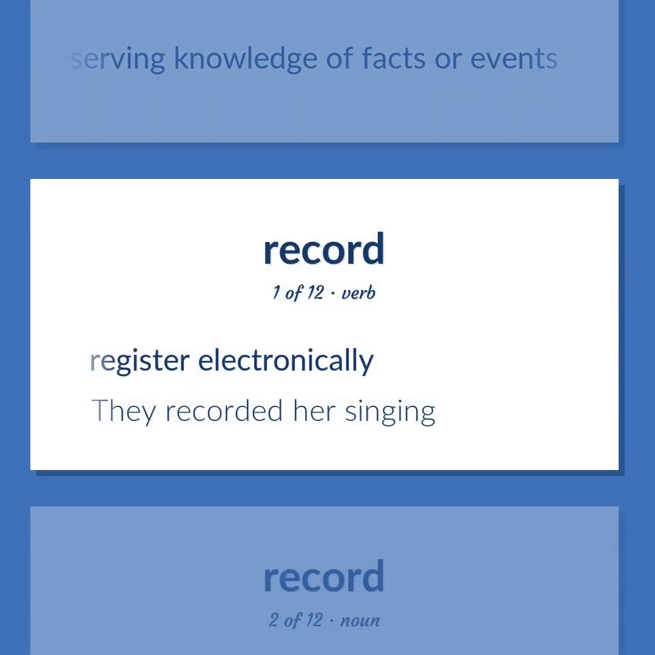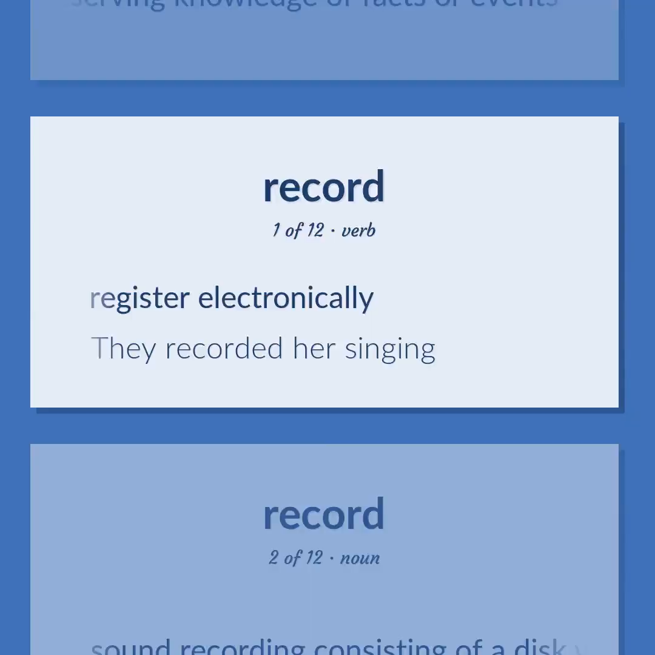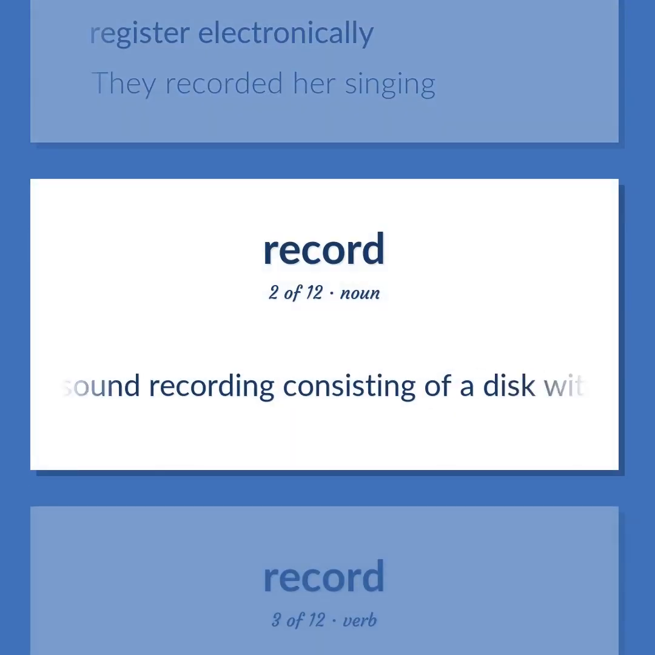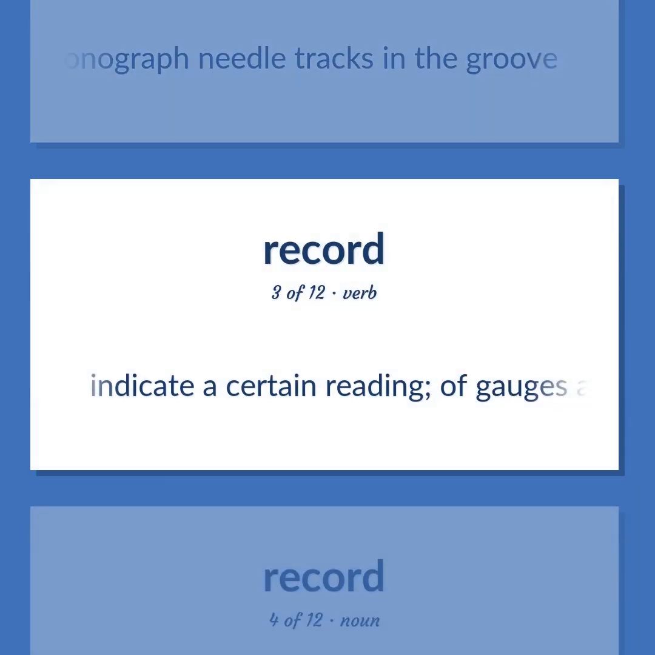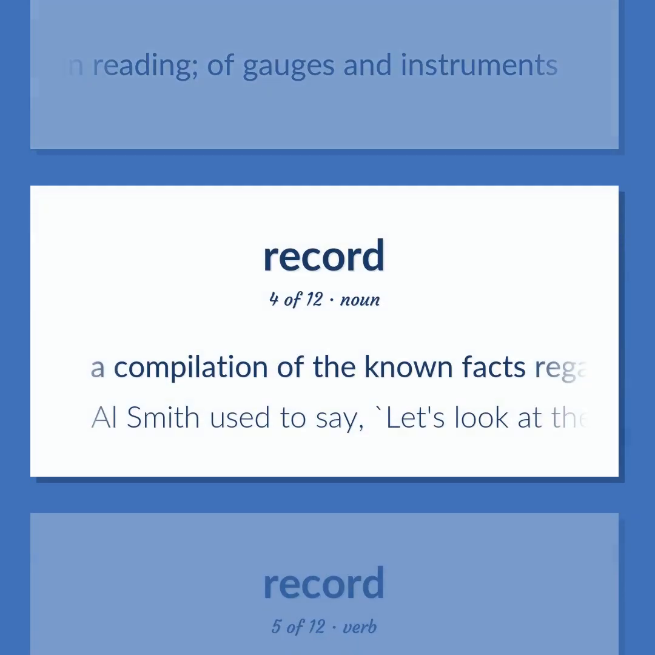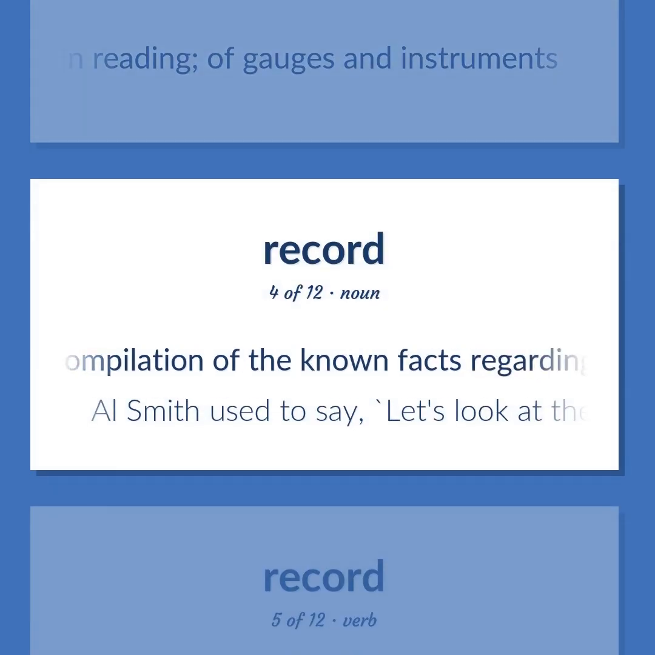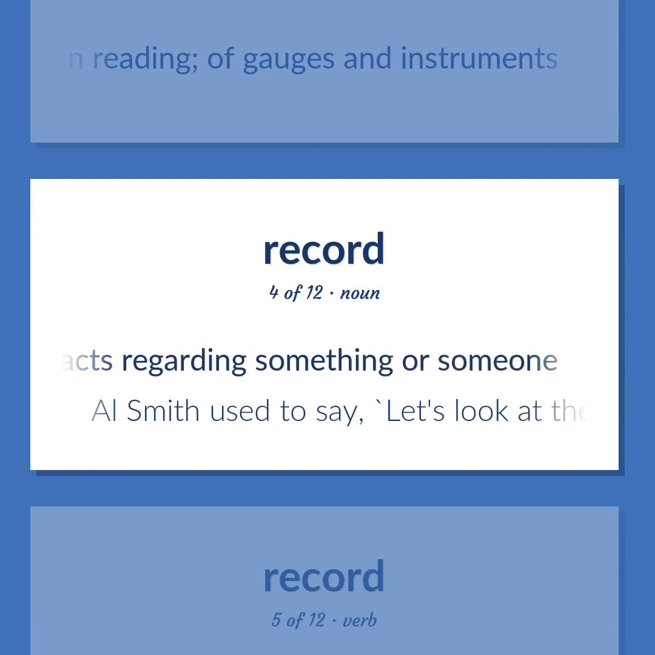Register electronically. They recorded her singing. Sound recording consisting of a disc with a continuous groove, used to reproduce music by rotating while a phonograph needle tracks in the groove. Indicate a certain reading of gauges and instruments. A compilation of the known facts regarding something or someone. Al Smith used to say, "Let's look at the record."